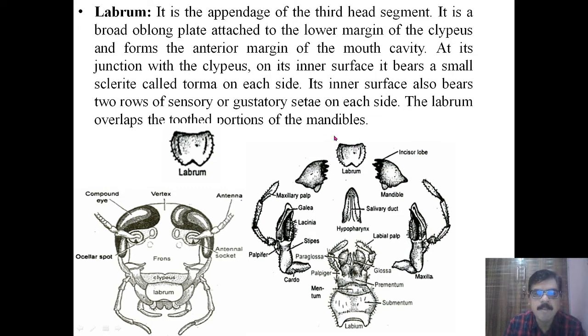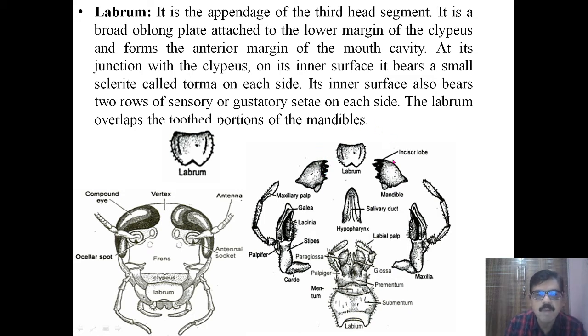This is the head appendage of the third head segment. It is a broad oblong plate attached to the clypeus, and it forms the anterior margin of the mouth cavity. At the junction with the clypeus, on its inner surface, it has the torma on each side, and its inner surface bears gustatory or sensory setae which help in tasting the food on each side, and it overlaps with the tooth portion of the mandible.